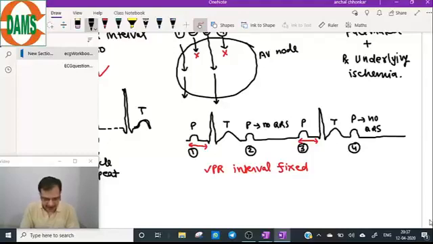Fine. Now come to the exact diagram of Mobitz 1 and Mobitz 2 with some common and uncommon findings. So I will come to that table once again.